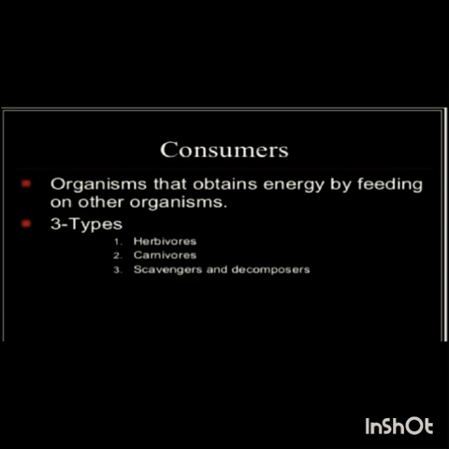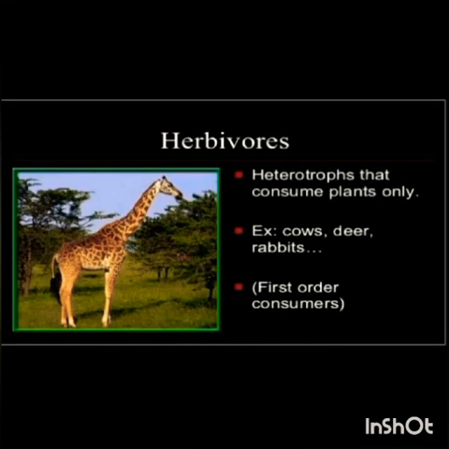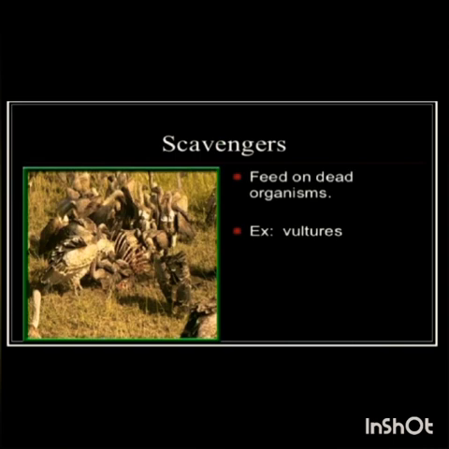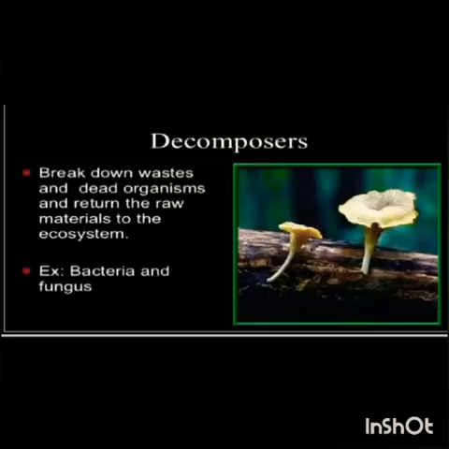There are two more kinds. One is scavengers, which feed on dead organisms. For example, vultures. And another one is decomposers, which break down waste and dead organisms and return the raw material to the ecosystem. For example, bacteria and fungus. Now another topic is food chain and food webs.